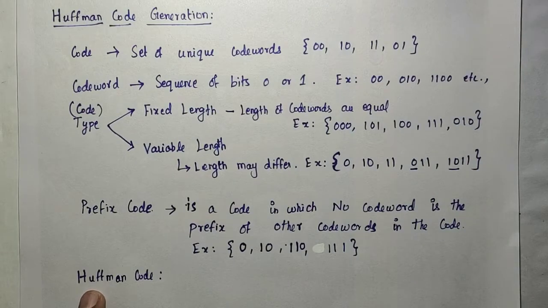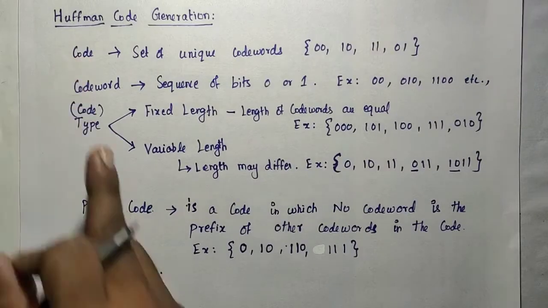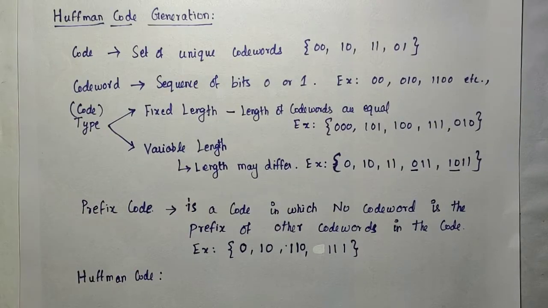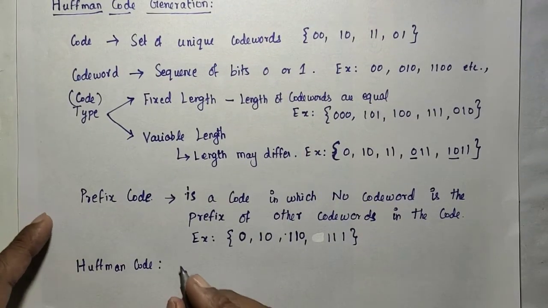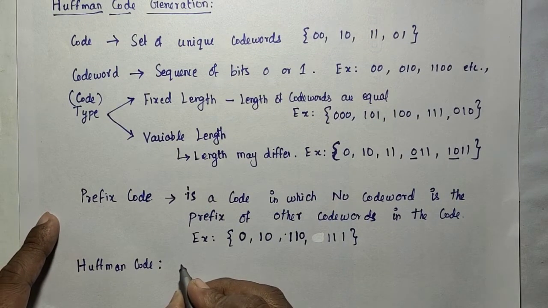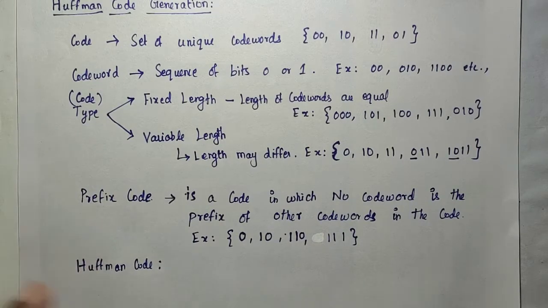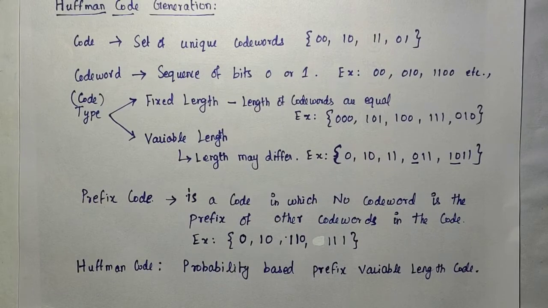Huffman is the designer, the inventor of that code. He invented the Huffman code, which is used for data compression or text compression. The Huffman code is nothing but a probability based prefix variable length code.